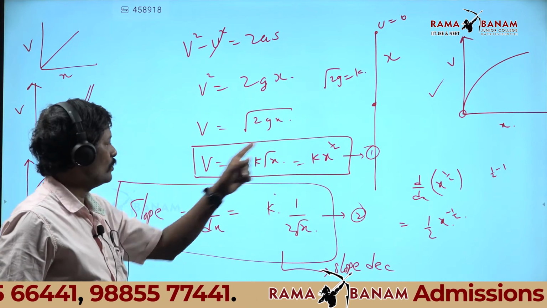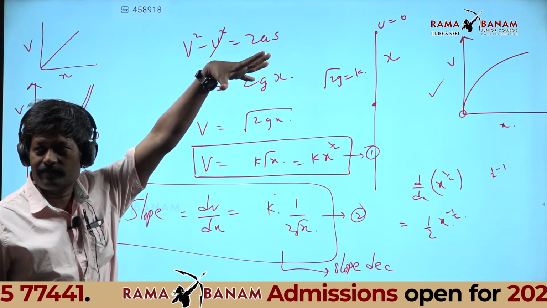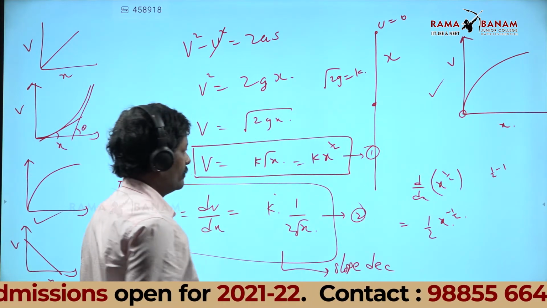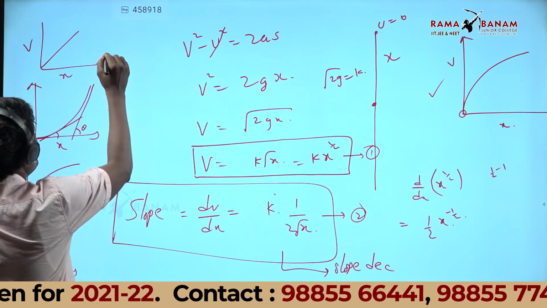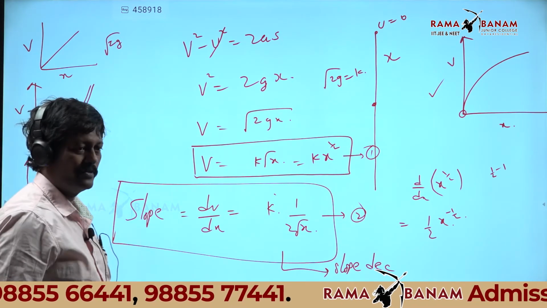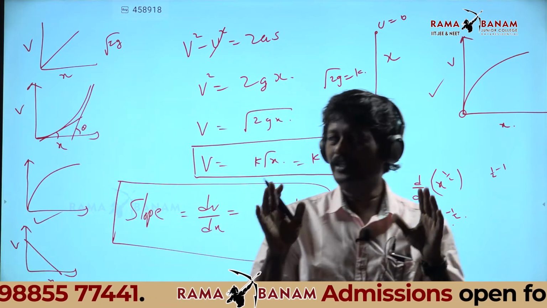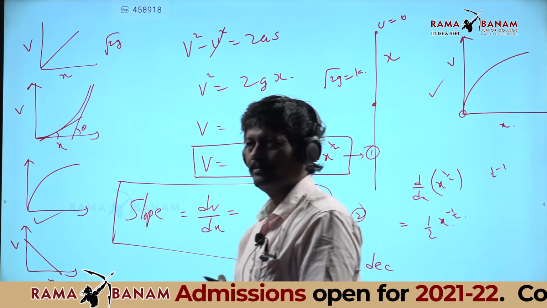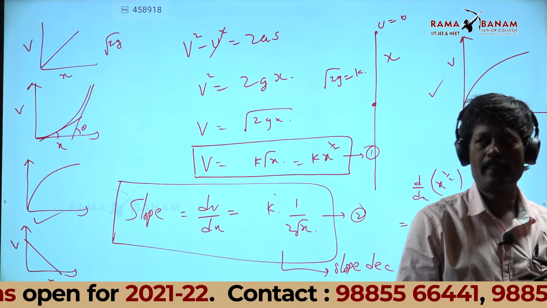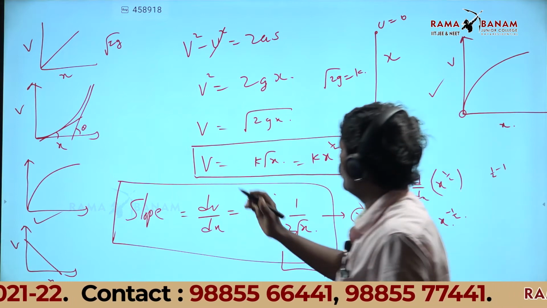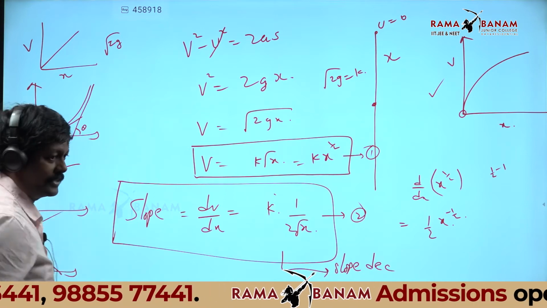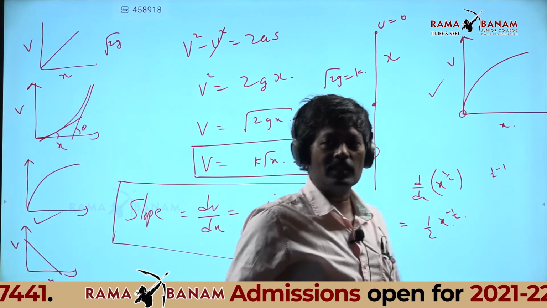At x equal to 0, v is 0, starting from rest, so the graph starts at the origin. Sir, 2g is equal to k? No, root 2g. You tell me, is g a constant or not? Yes, sir, constant. 2 is a constant, constant into constant is a constant, and a constant under root is a constant.